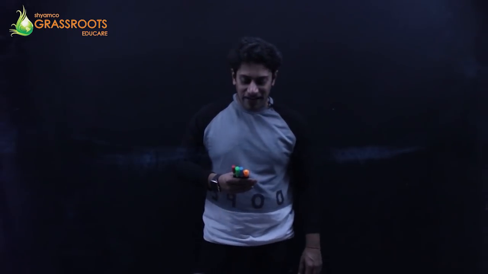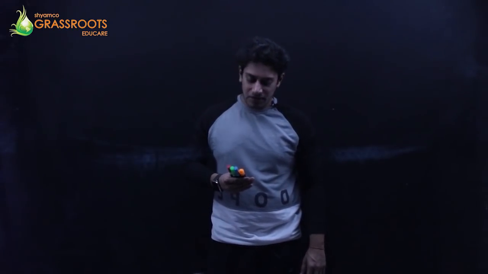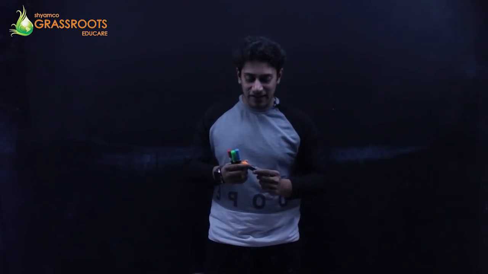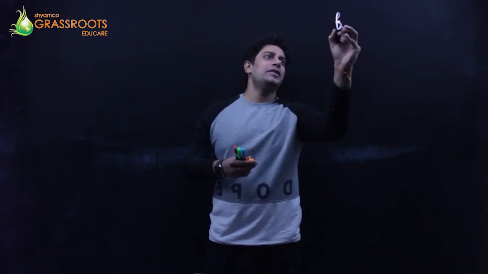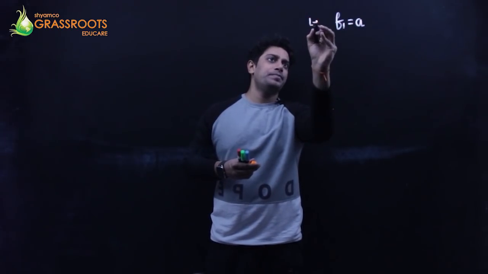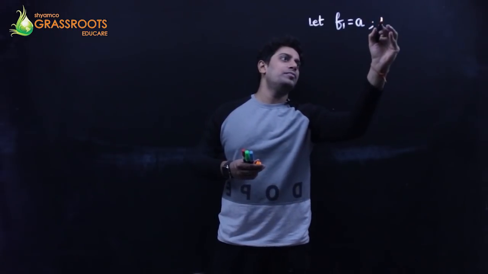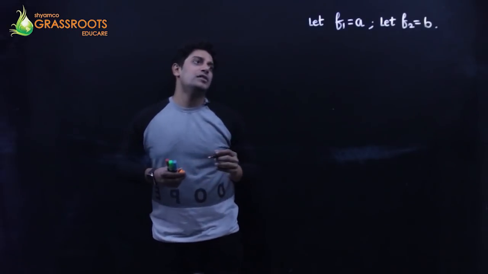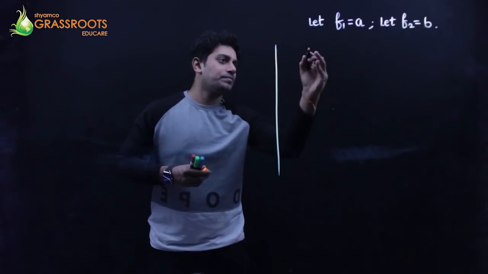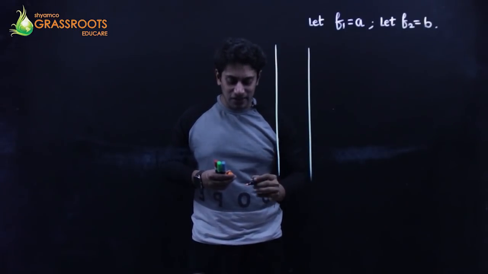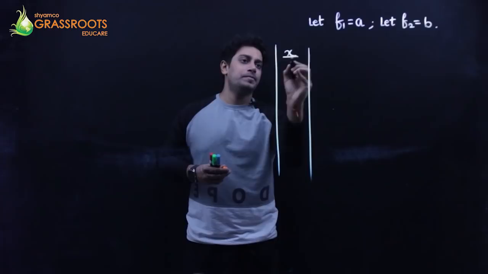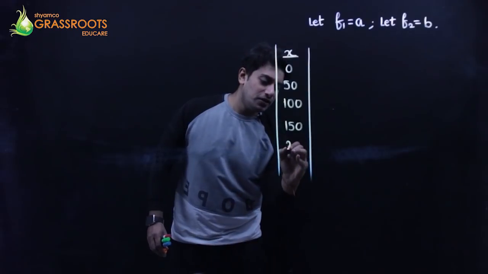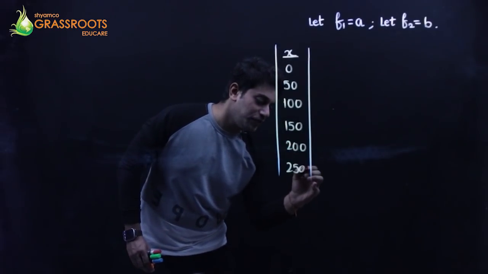Right. The question number 5 is X is given, F is given, mean is given and summation F is given. Find the two frequencies F1 and F2. Let me name F1 as A and let me name F2 as B, because it's easy to write A and B rather than writing F1 and F2. So I will start with a vertical format. We have X as 0, 50, 100, 150, 200, as I said, up till 250.